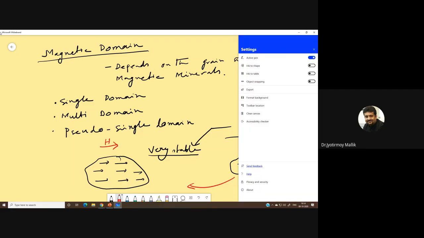What I want you to think about, and I want an answer from you next time: let us say I am taking a rock. There are two scenarios. You can find the answer in a book, but before looking into books or the internet, I want you to think about it a little bit as well.